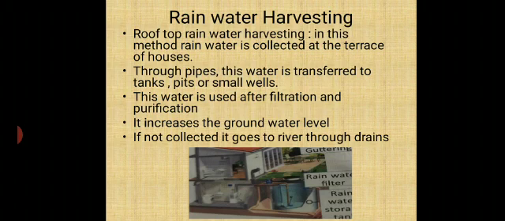In this method, rainwater is collected at the terrace of houses, and through the pipelines, you can see in the picture, this water is transferred to the tanks, pits and small wells. This water is used after filtration and purification, because this water may contain pollutants.